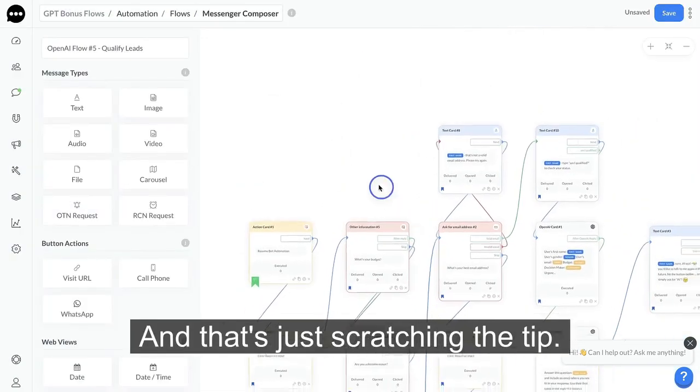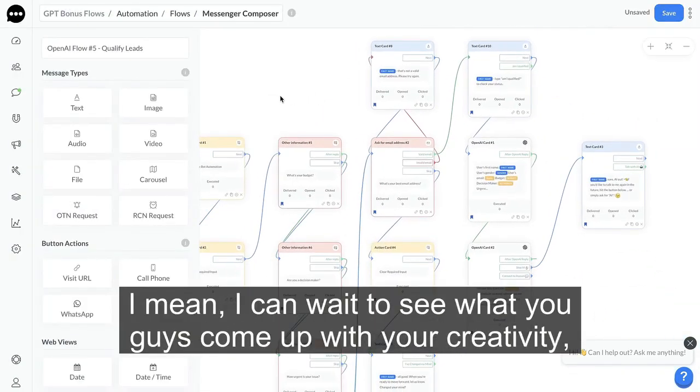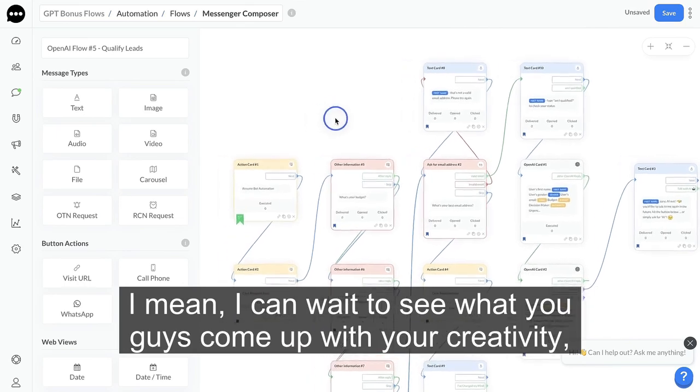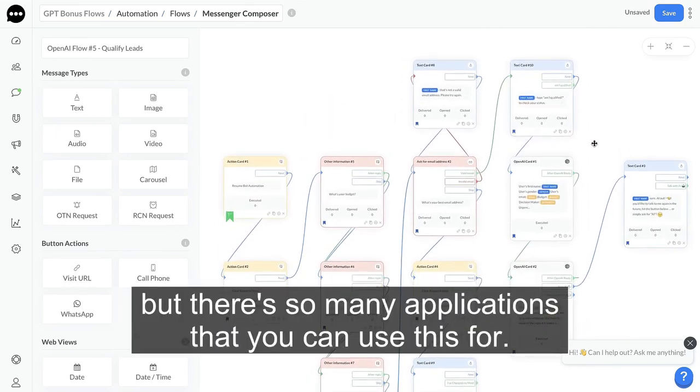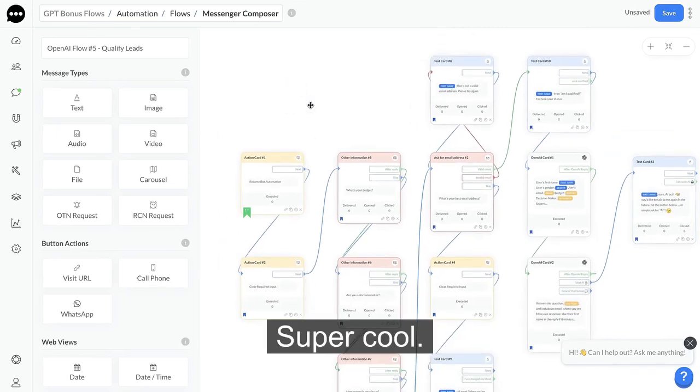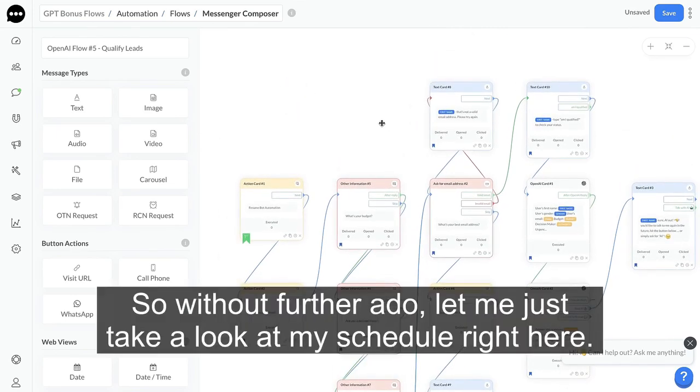And that's just scratching the tip. I mean, I can't wait to see what you guys come up with, your creativity, but there's so many applications that you can use this for. Super cool. So without further ado, let me just take a look at my schedule right here.